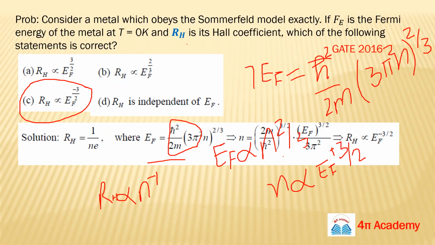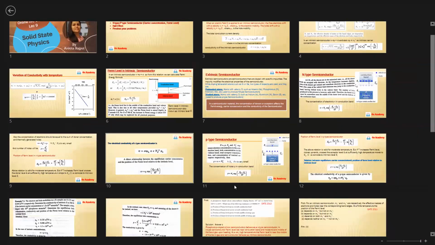So in questions now, we have to answer in what manner RH depends on EF. We have to figure out the formula of RH in terms of EF. Once you see that N, the concentration, is here, it should hit your mind that N is related to RH, and RH is 1 upon NE, or minus 1 by NE.